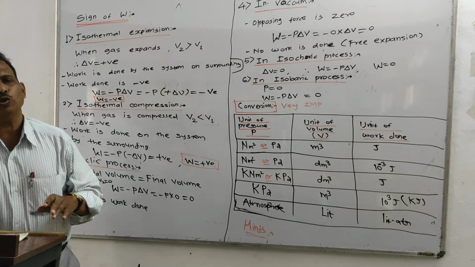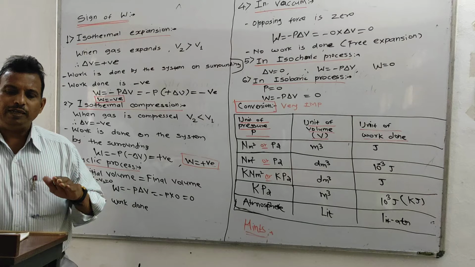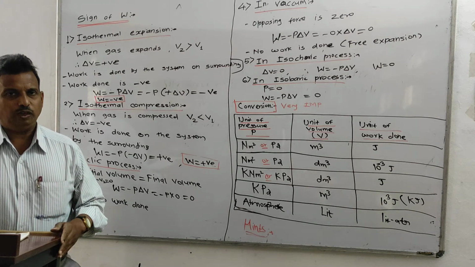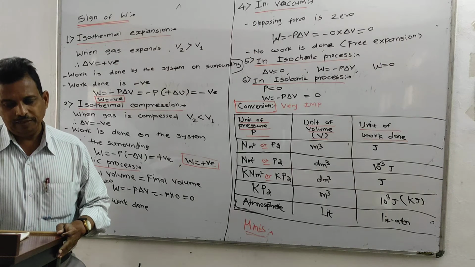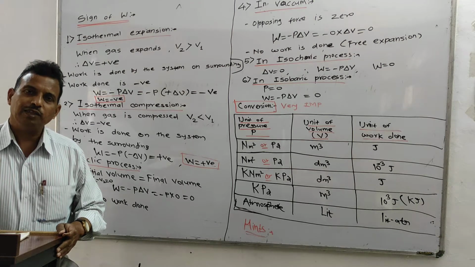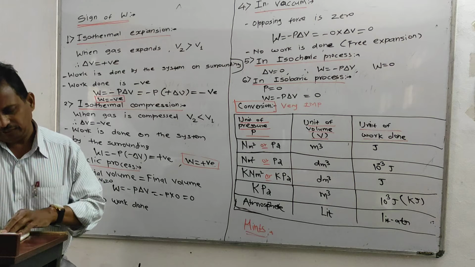Now, as we have also seen, this work done is carried out isothermally irreversibly and isothermally reversibly. There are two types. And in the last lecture, we also saw the work done in the isothermal irreversible process, which is nothing but the spontaneous expansion of the gas.